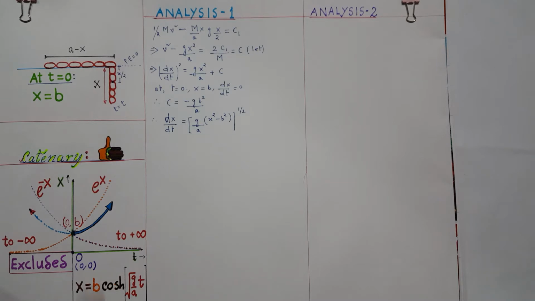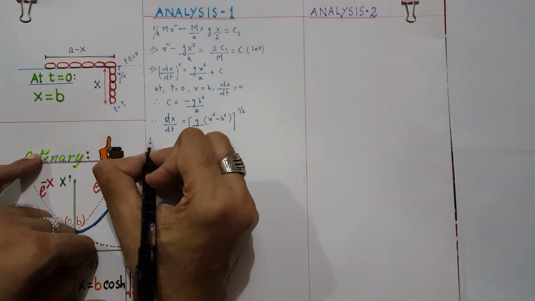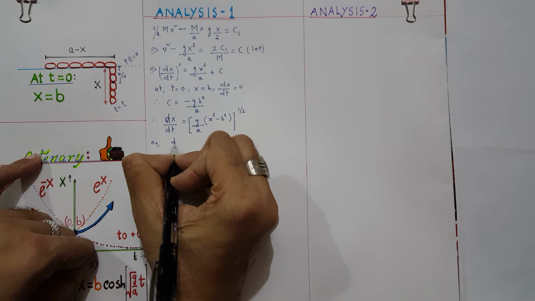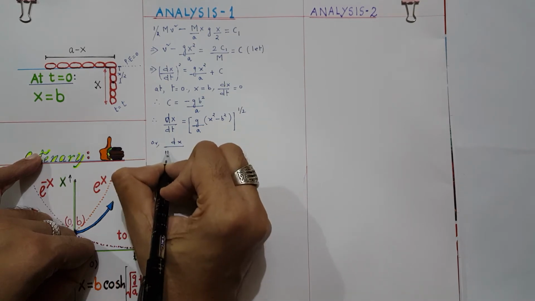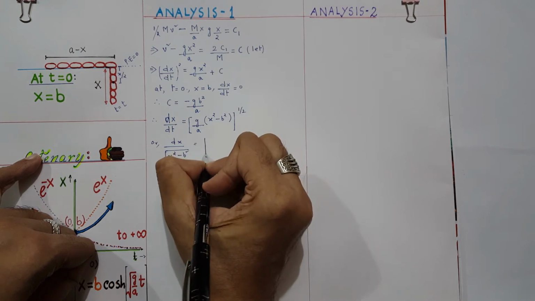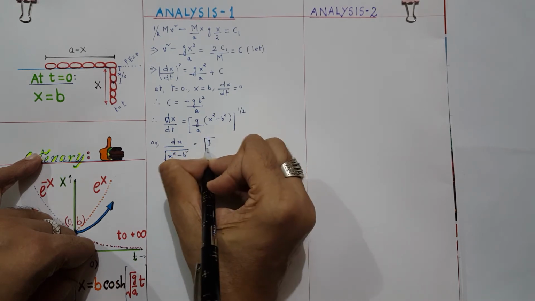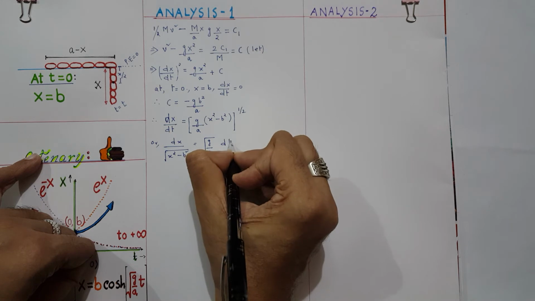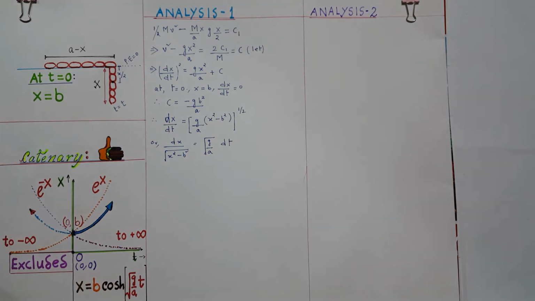Okay. So if we separate the variables, what we'll get? dx divided by square root of x square minus b square equals to root over g by a dt. Very simple. So now I can very easily solve this.